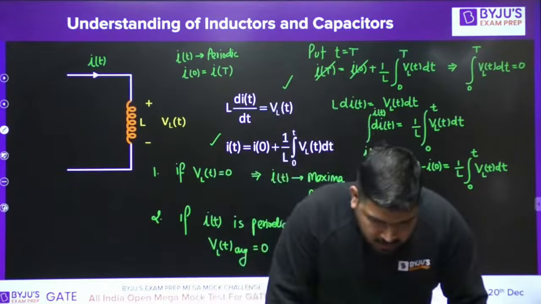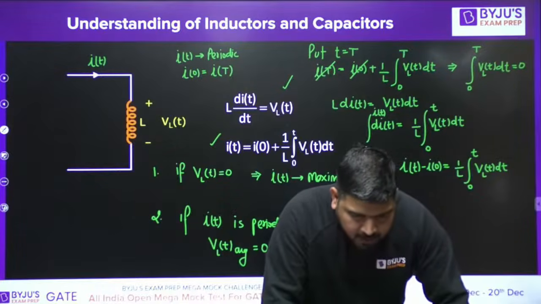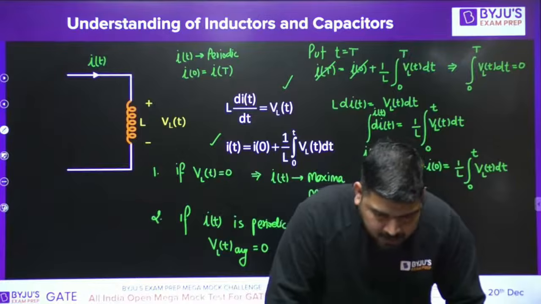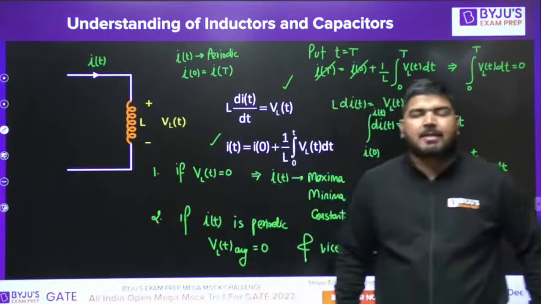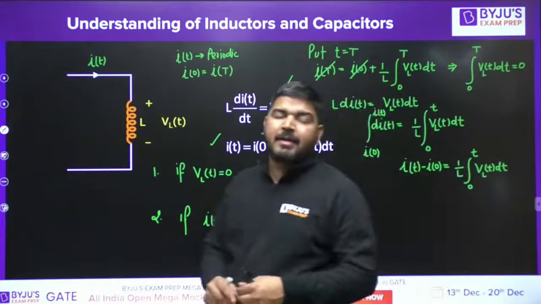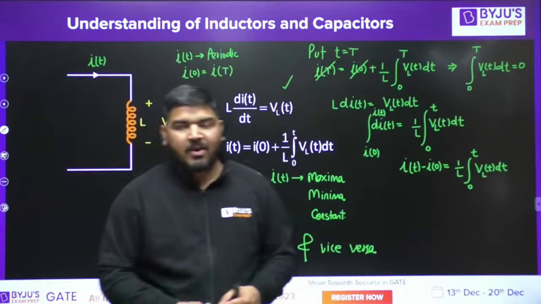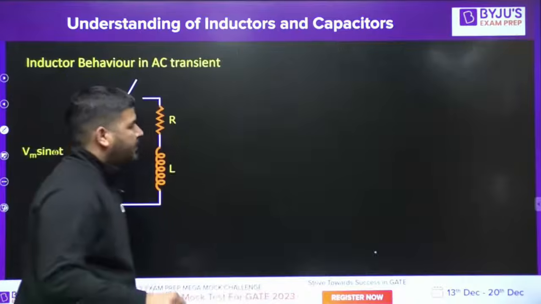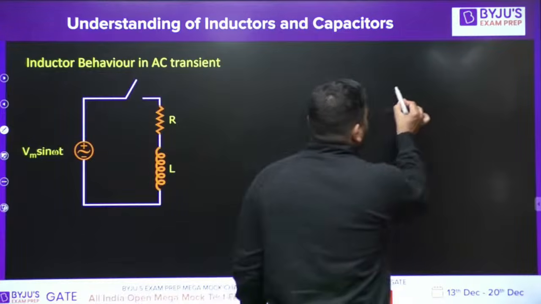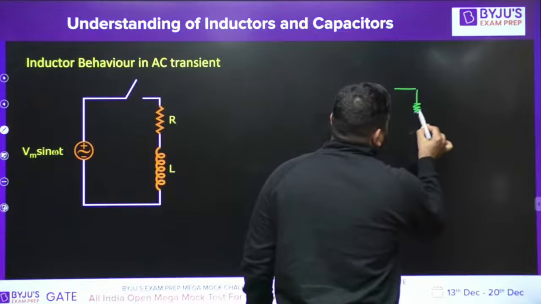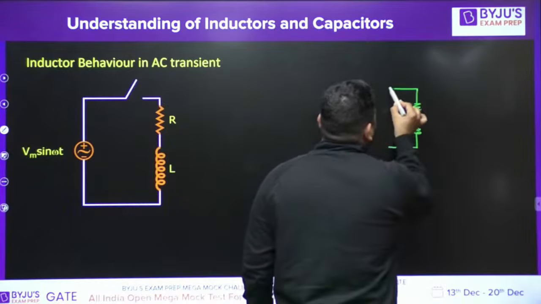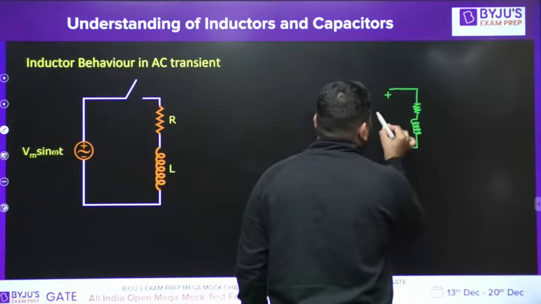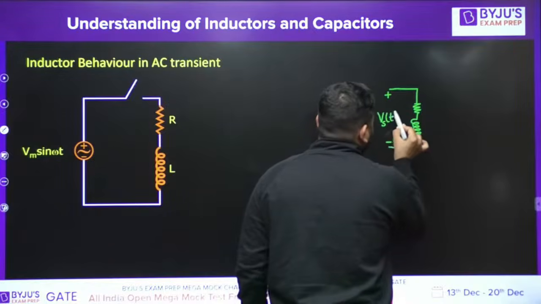Sir, if the source voltage is periodic, will the current through the inductor also be periodic in an RL circuit? Yes. If the source voltage is periodic, then in an RL circuit the current will also be periodic under steady state. Let me tell you why. Let's say I have this RL circuit, and let's assume that this voltage is periodic. This is the source voltage. It is periodic.